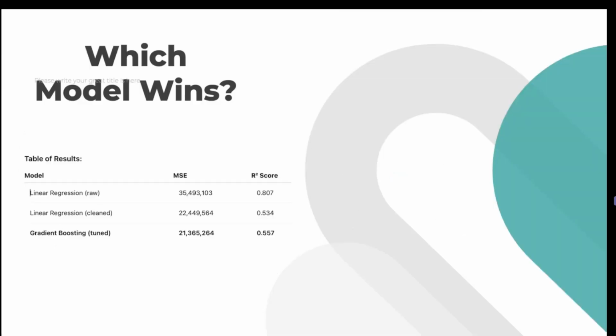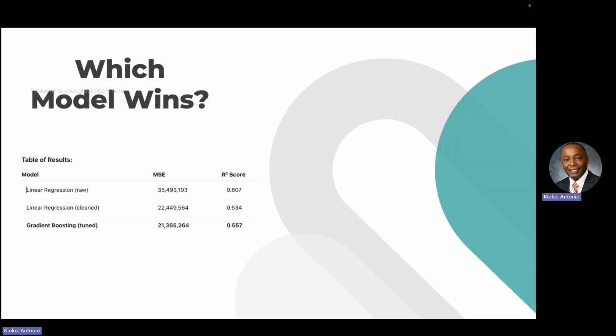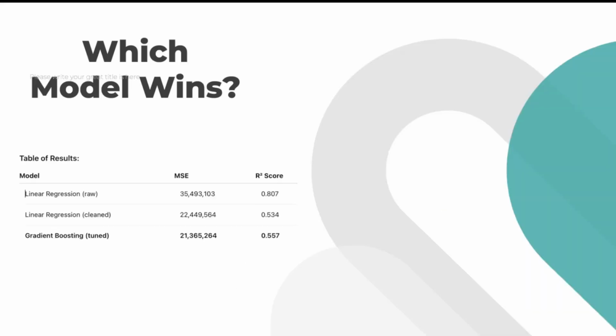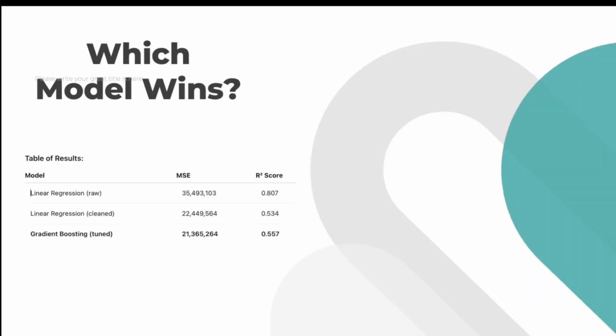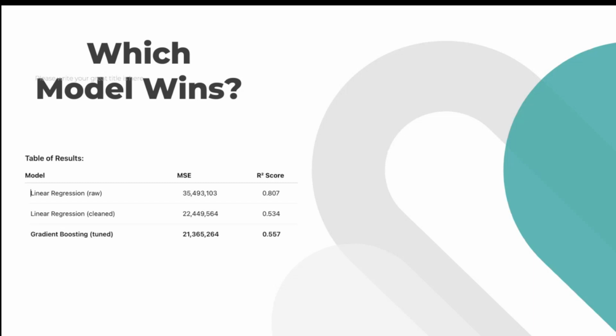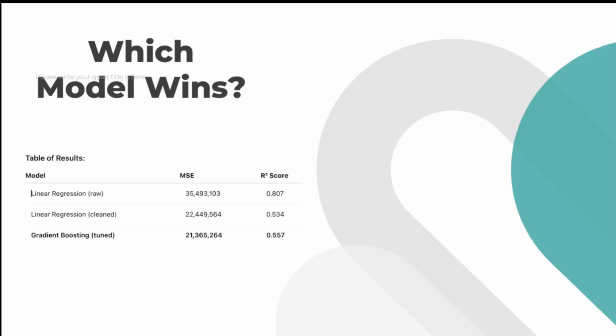When comparing the models, linear regression initially looked promising, but this was before we removed outliers. Once we cleaned the data, its performance dropped significantly. In contrast, gradient boosting remained strong and became the clear winner. It achieved an R squared of 0.557, meaning it explained approximately 56% of the variation in medical insurance charges, and it had the lowest mean squared error. This model handled non-linear relationships like the interaction between age and smoking status much more effectively than the others.